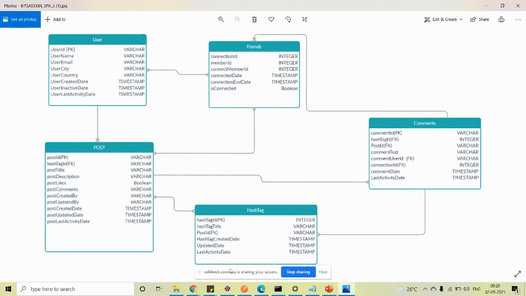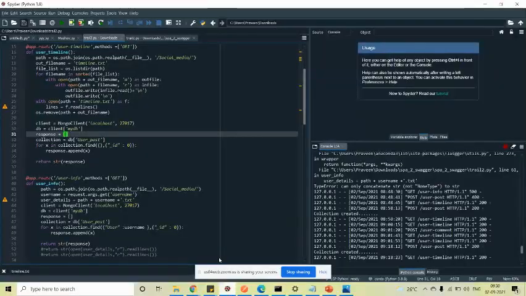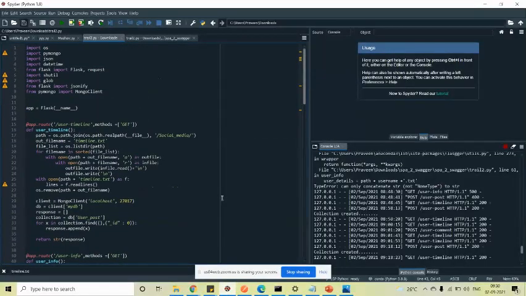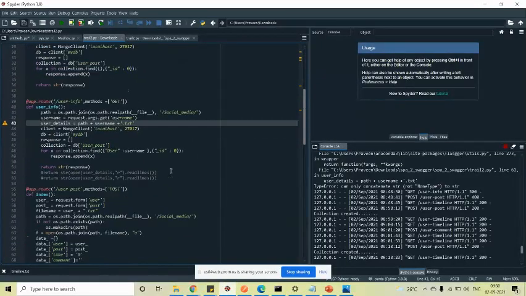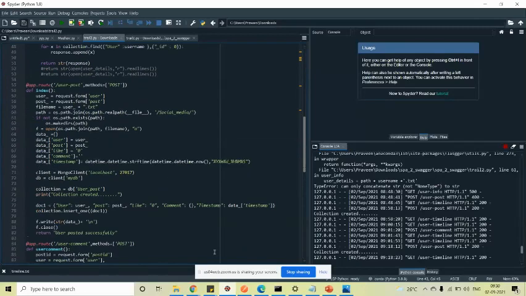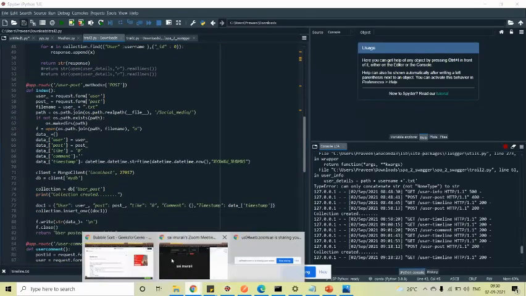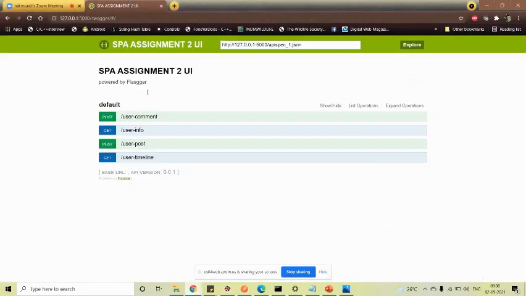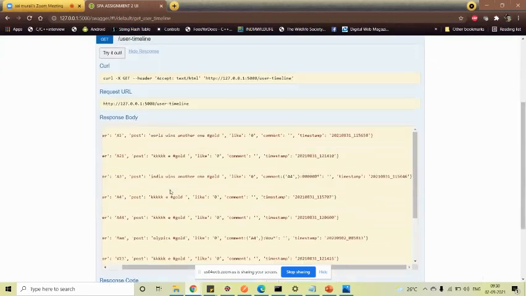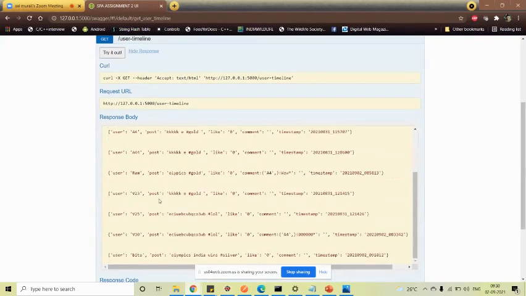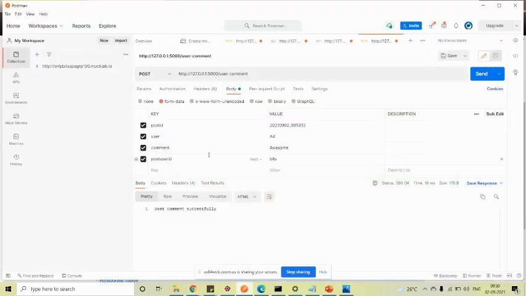The implementation of the API has been done in 2 parts. The first part is a Python implementation with Flask, where the get and post methods have been implemented, and the UI has been designed through Swagger. As part of this user timeline, we have all the posts available for anybody's view. And to have a live demo of it, you can use Postman.